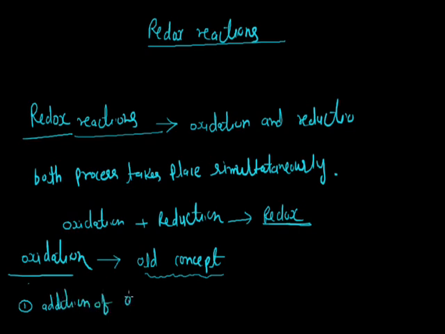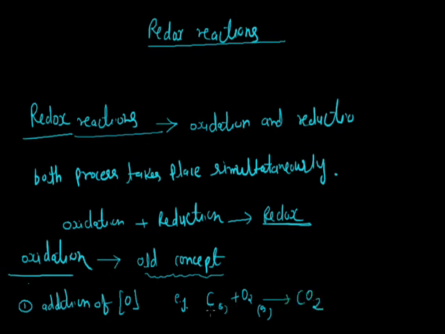For example, carbon, a solid, reacts with O2 gas, and after the reaction the product becomes carbon dioxide.